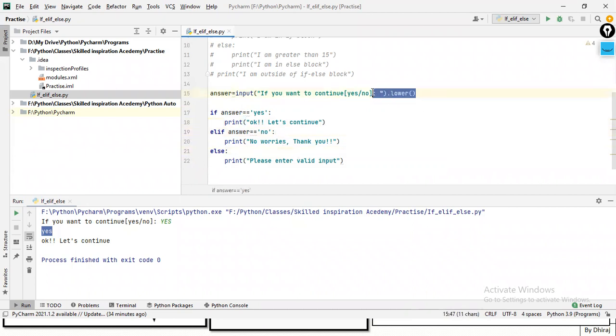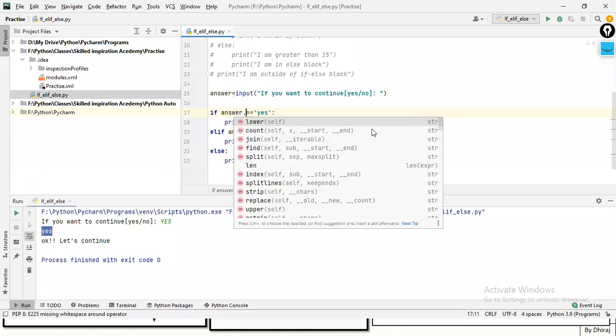This is the one point, that you can do input as lower, as well as if you don't want to put lower here, you can do it just like answer dot lower here as well, right?